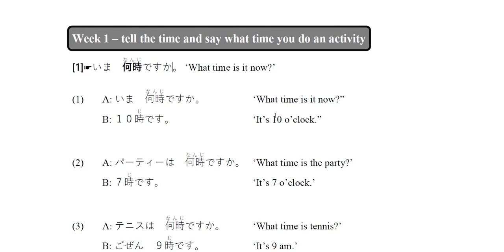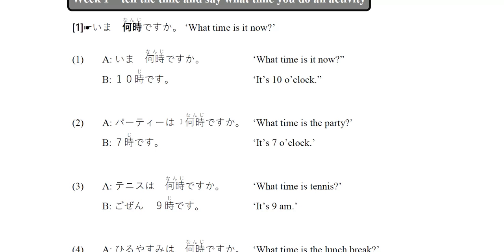To answer what the time is, you simply put the number 10, and then hour, which is 時. So you can also translate it as o'clock. So altogether is 10 o'clock.